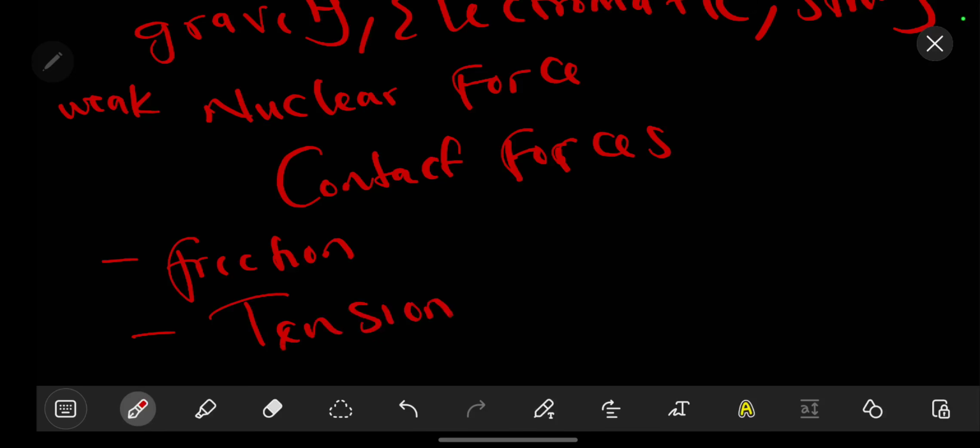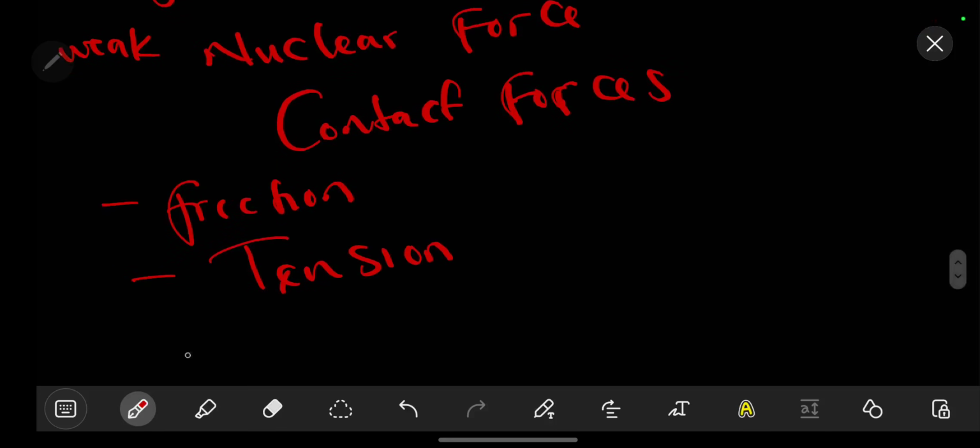So tension is also a contact force in that regard. We also have the normal force, which is a contact force.